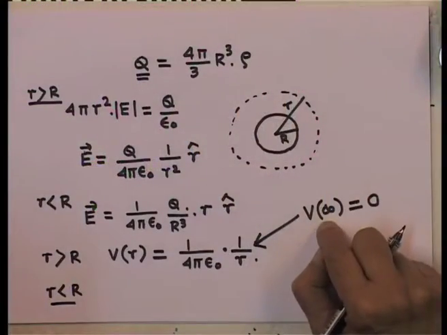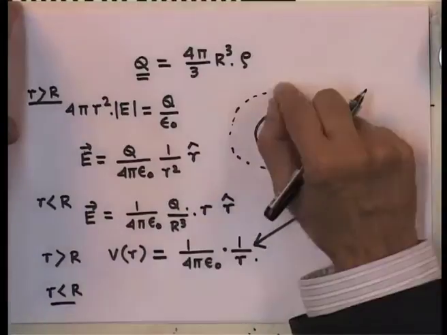So, one has to be careful when you determine the potential at the point small r, which is less than the radius. I need the potential of that point with respect to the surface of the sphere. In order to find the potential on the surface of the sphere, I go from infinity to the radius of the sphere, which is a result that I already know.